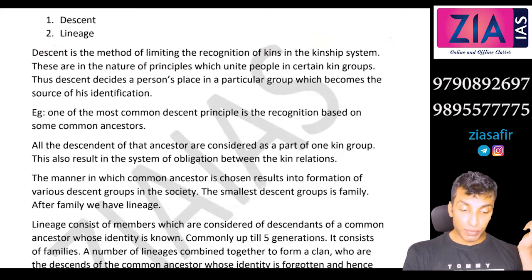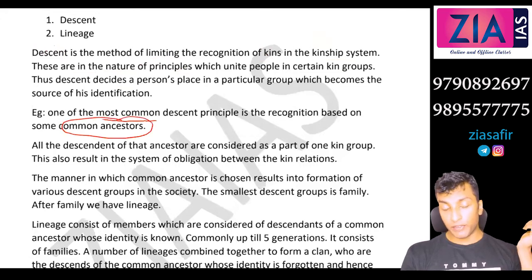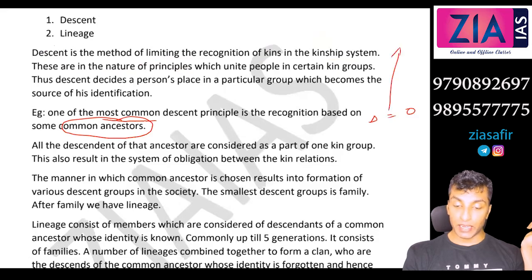Okay. One of the most common descent principles is the recognition based on a common ancestor. So for example, if I am talking about this person and another person, if they have a common ancestor, then we are tracing the identity from that common ancestor.